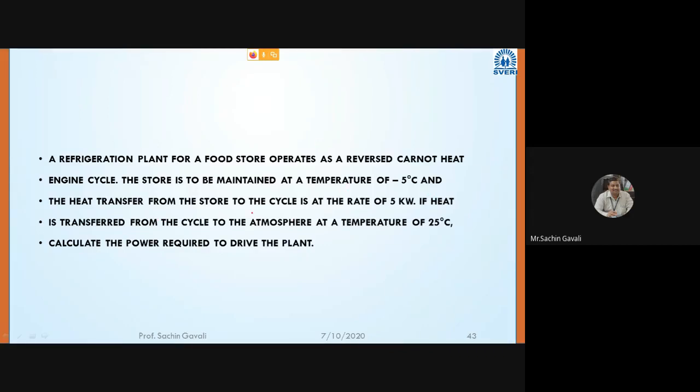And the heat transfer from the store to the cycle is at the rate of 5 kilowatt. If heat is transferred from the cycle to the atmosphere at a temperature of 25 degrees Celsius, calculate the power required to drive the plant. What is given? Write down now. A refrigeration plant for a food storage as a reverse Carnot. The store is maintained at -5 degrees Celsius, so that means sink temperature. This problem is over? Already taken.